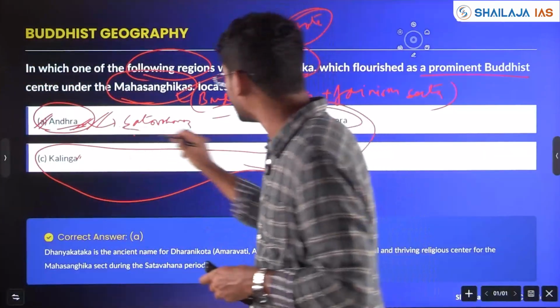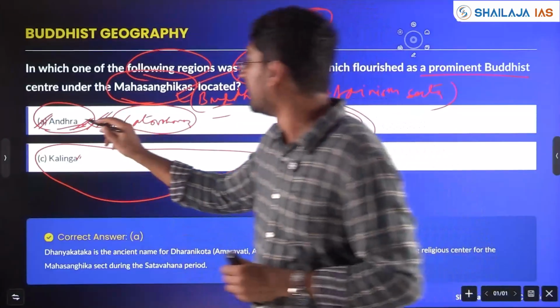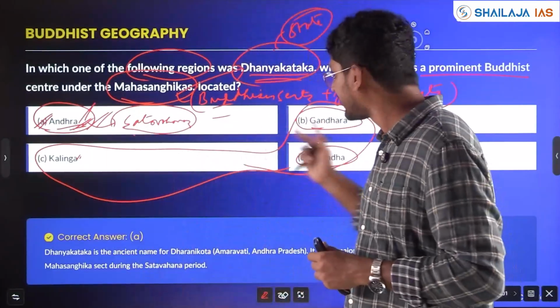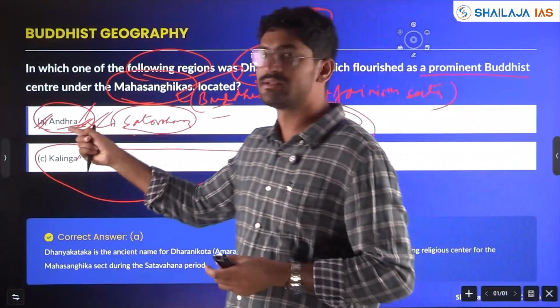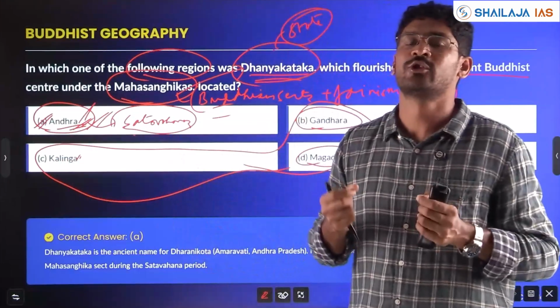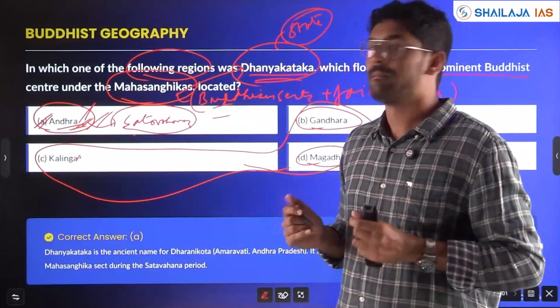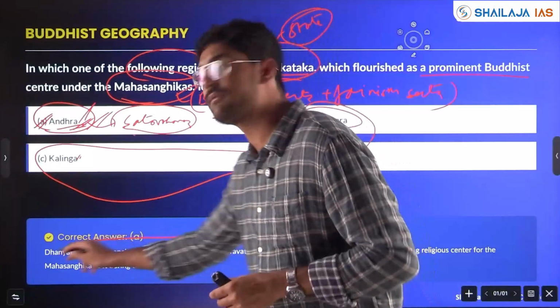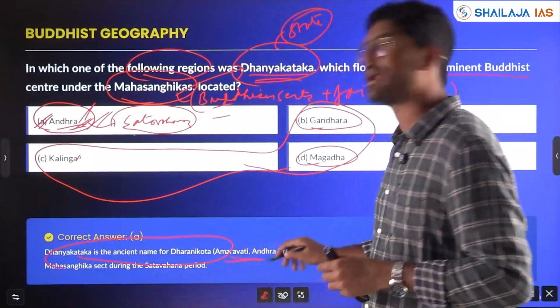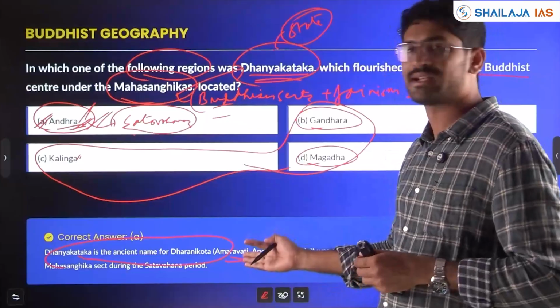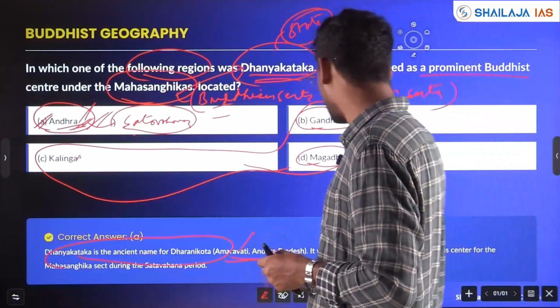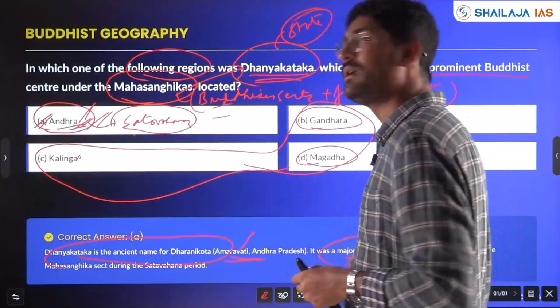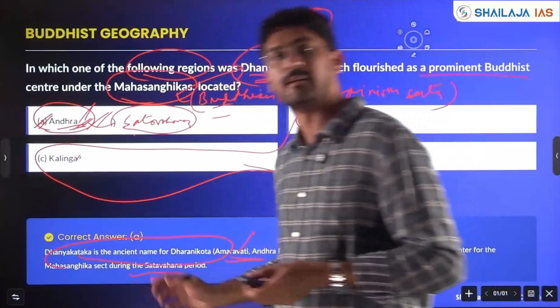Sorry my friends, Satavahanas is Andhra Pradesh. He has given 3 sites in North India and 1 in South India. Even if you don't know, you should be able to logically guess by seeing the options here. Dhanyakataka is the ancient name of Dharani Kota, which is in Amaravati, Andhra Pradesh. Today Amaravati is the capital, right? Now they have made Amaravati the capital. It was a major capital during the Satavahana period. Understood?